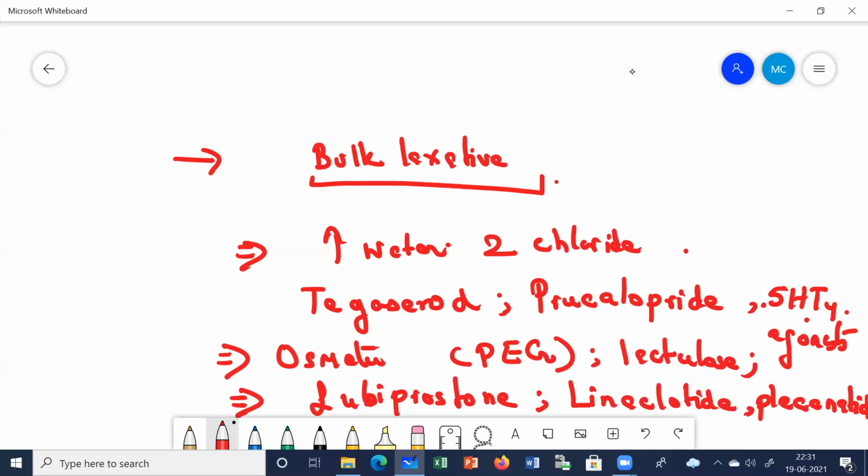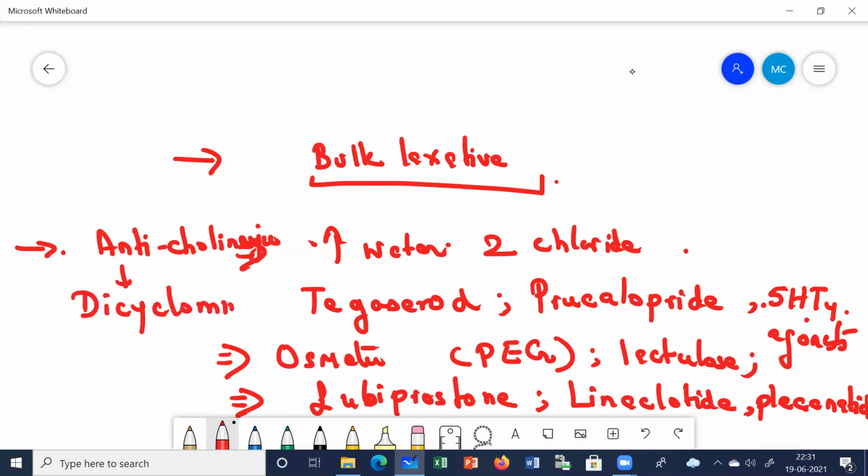Clear? Now, as I told you, these patients with constipation also complain of abdominal pain. To relieve abdominal pain, we often prescribe anticholinergic drugs. The most common anticholinergic agent prescribed for the relief of abdominal pain is dicyclomine. Okay, dicyclomine is given to the patient.